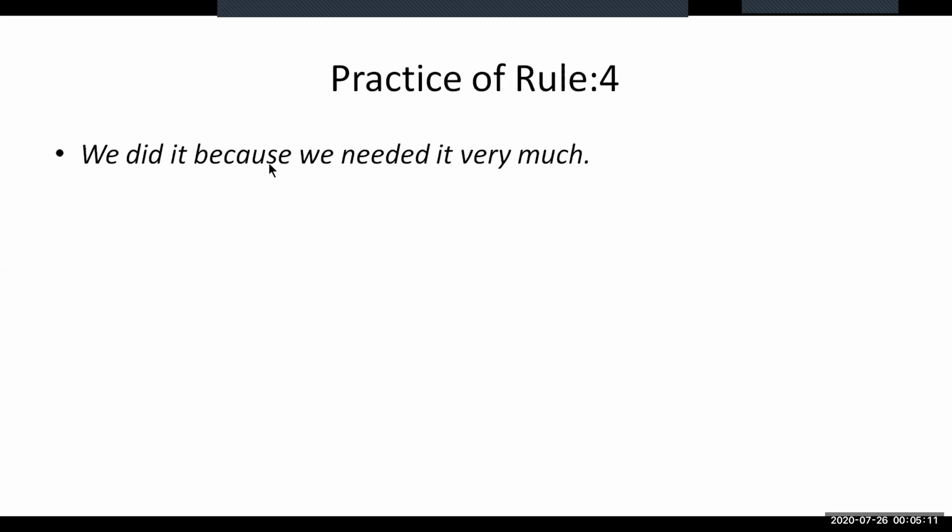Use because of or when to make it a simple one, and use and to make it a compound one. Remember that we need to take the first clause at the beginning and the second clause at the second place. We need to use the second clause at the beginning and the first clause at the second place to make it a compound one.